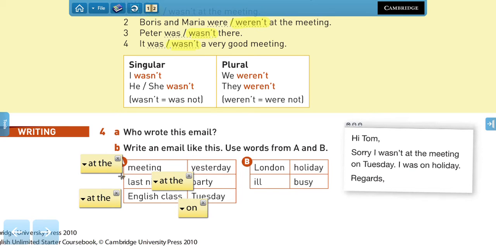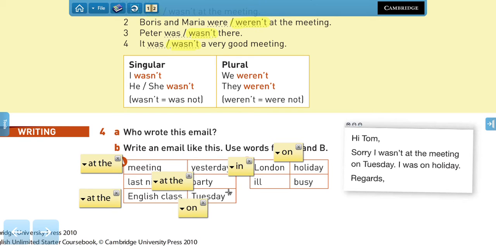So I wasn't at the party last night because I was ill or I was busy. Now for London, a place, we use the preposition in. I was in London on holiday, so I wasn't at the English class on Tuesday.